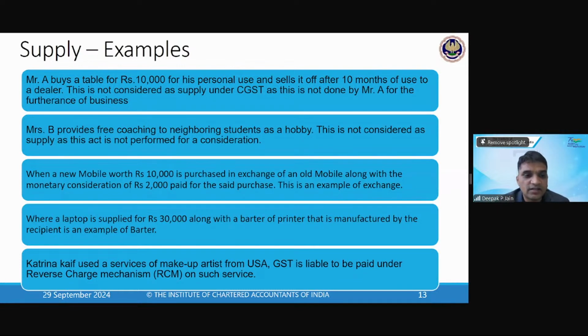Fourth last example is Katrina Kaif uses the service of a makeup artist from USA. She is bringing in a makeup artist from USA for her makeup. Now she is providing cinematic films, right? She is a heroine, so she will definitely be registered. Now, if she is considering using the services of foreigner in India, then it's an import of services. And then if it is import of services, supplier will not pay it, receiver will pay it under reverse charge mechanism. So on that, it is liable to GST and Katrina Kaif will pay GST under reverse charge mechanism.